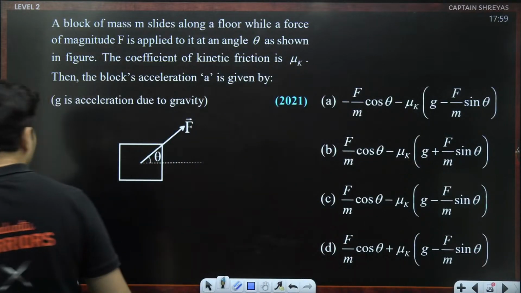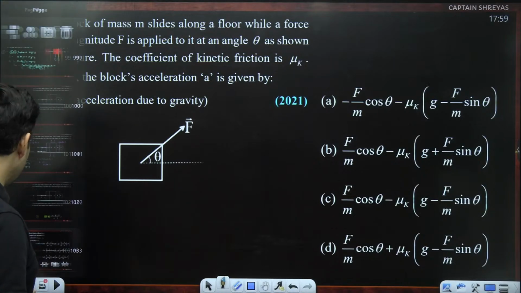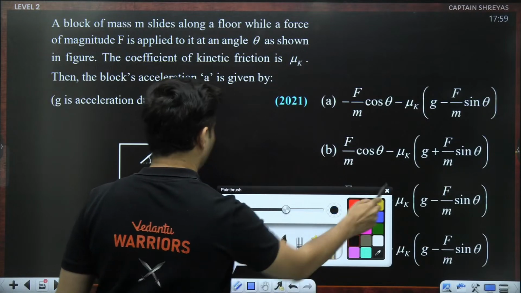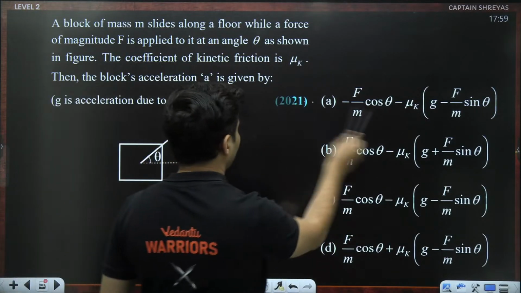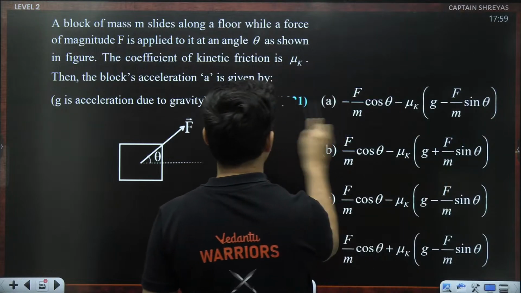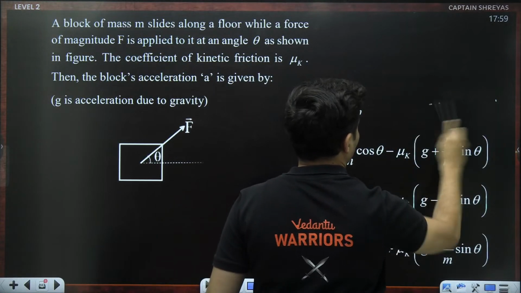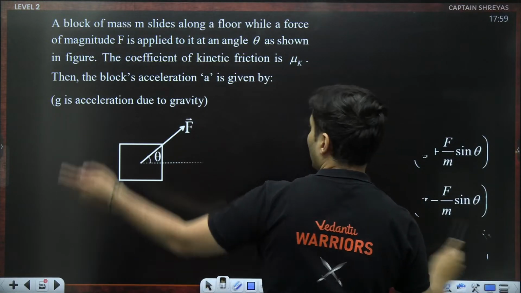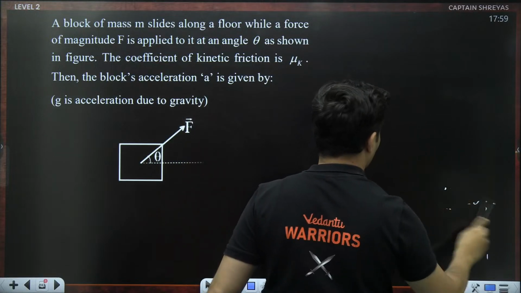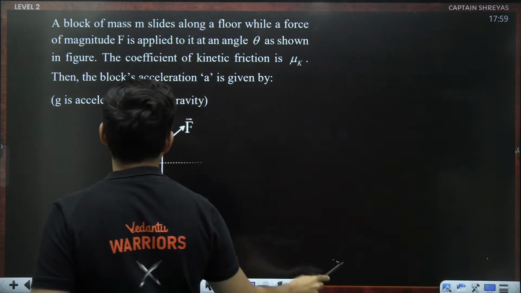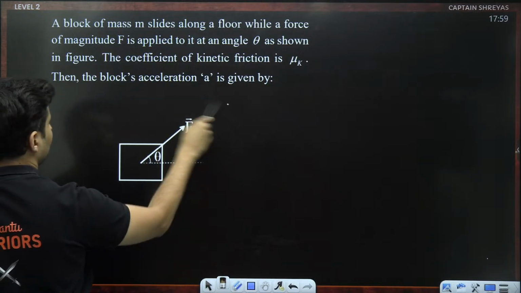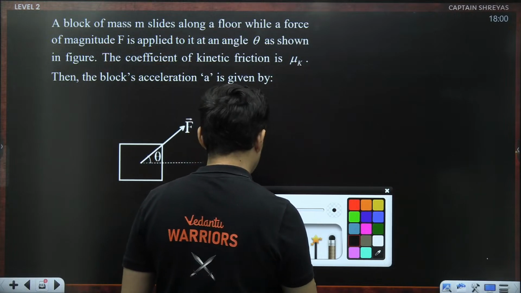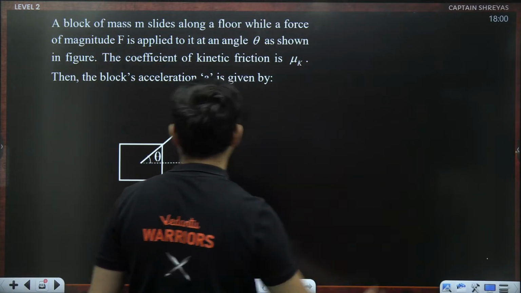All right. Great. How do we do this question? Let me start by creating duplicates. I love duplicates. So let's get rid of all the unwanted stuff. Like this one, I don't need this. What should we do? We have been asked, what is the acceleration of the block? And the force is at an angle. And I also know that there is friction acting in this scenario. No issues. Let's start by drawing the free body diagram.